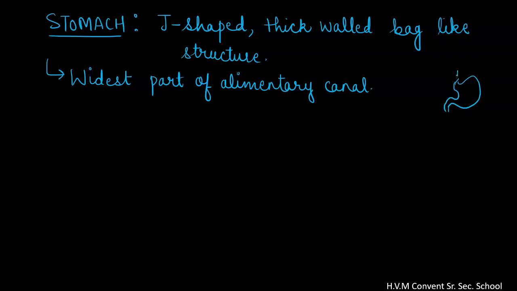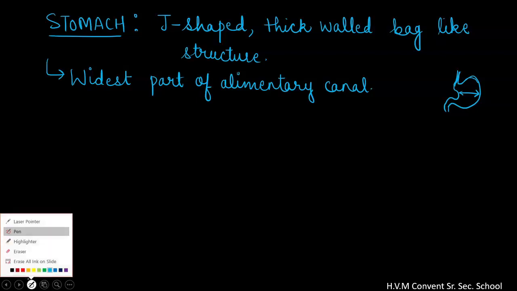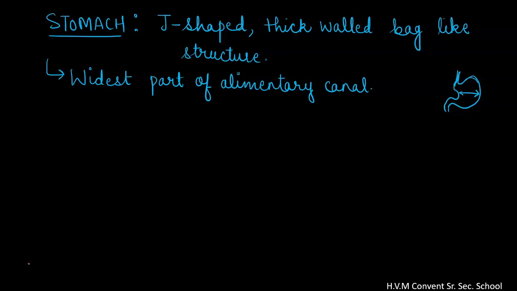It receives the food from the esophagus, and this is our stomach, which is very wide in nature. So this is the widest part of our alimentary canal. From where does it receive food? It receives the food from the esophagus. Now let us talk about the components of our stomach.